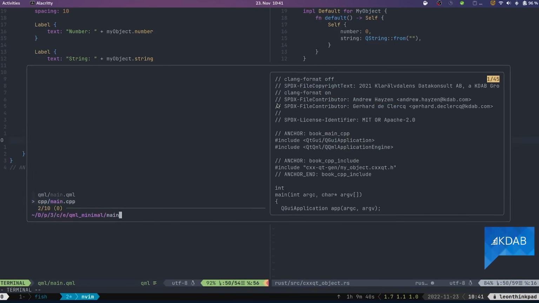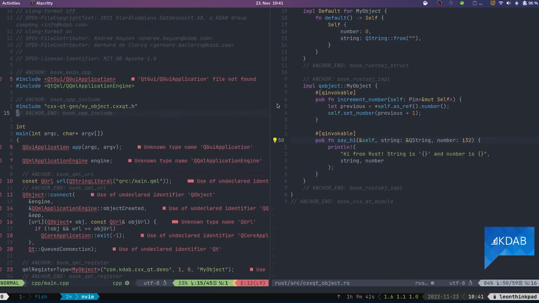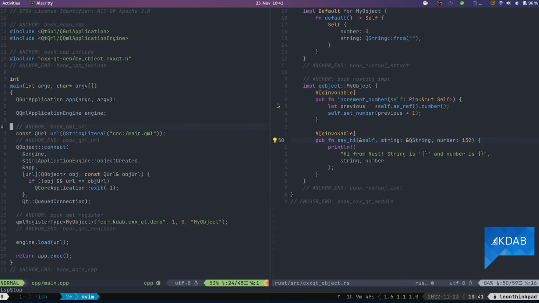Once we've registered them for QML, so in our C++ code, we actually just go, okay, I want to include from whatever CXX-Qt has generated for me, the myObject file. In this case, we always add the CXX-Qt to be specific that this has been generated by CXX-Qt and not CXX. Once we've included that file, we just have this myObject class that sort of mirrors the myObject class or struct in Rust. And this is, again, just a normal Q object.